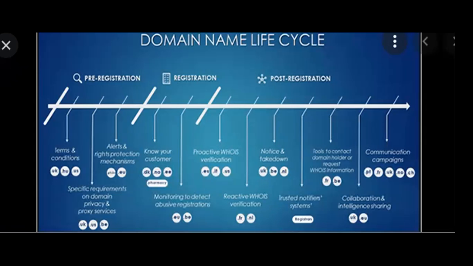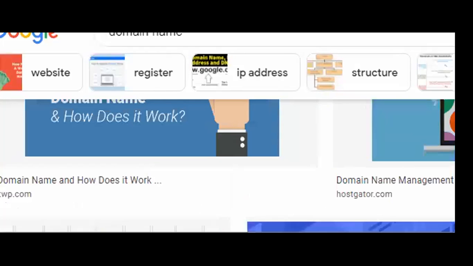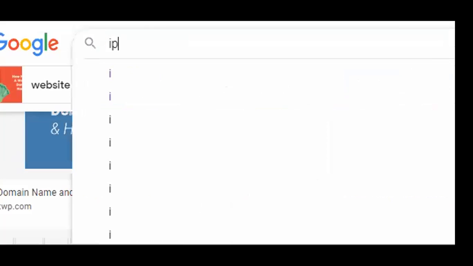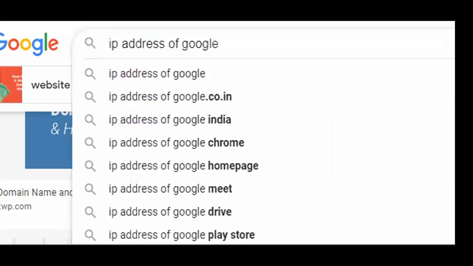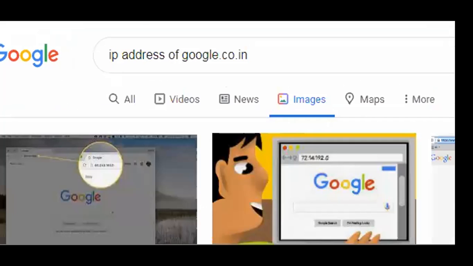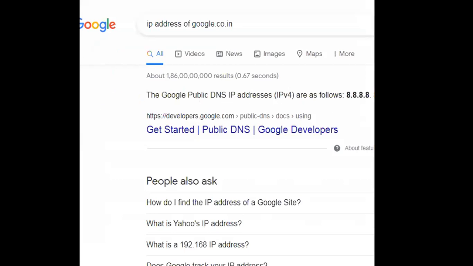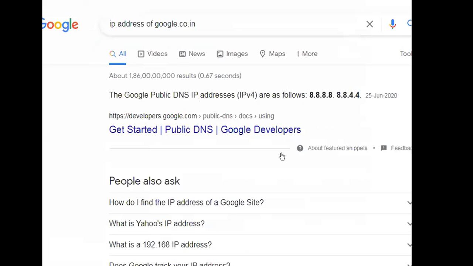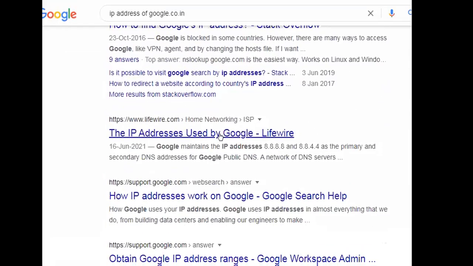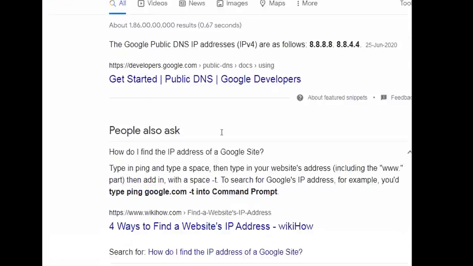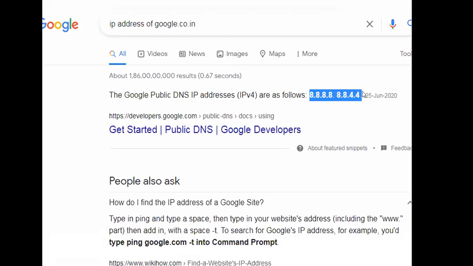So let's find out the IP address of Google. See here, this is the IP address used by Google.